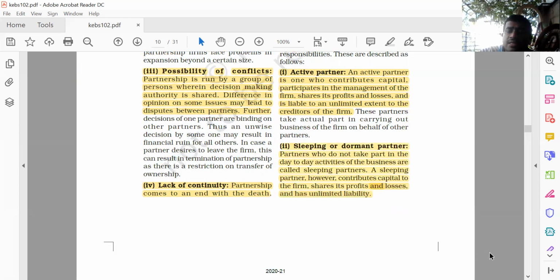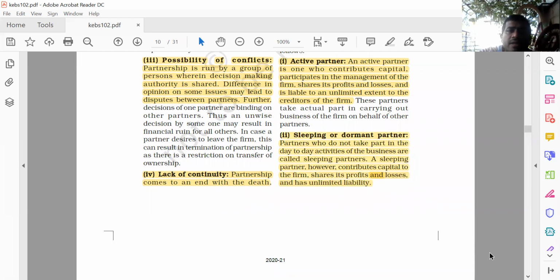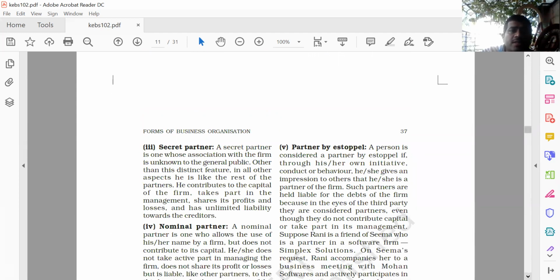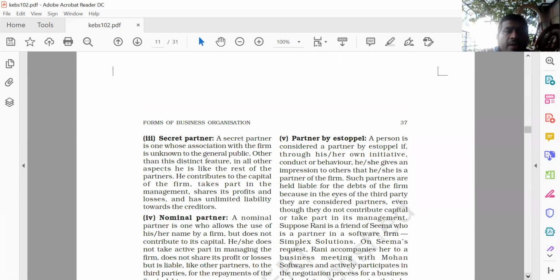Yes. Now let's see the coming topic, that is the next partner, the secret partner. Now what is this? A secret partner is one whose association with the firm is unknown to the general public. Right? It is not disclosed, in short. Other than this distinct feature, in all the other aspects, he is like the rest of the partners.